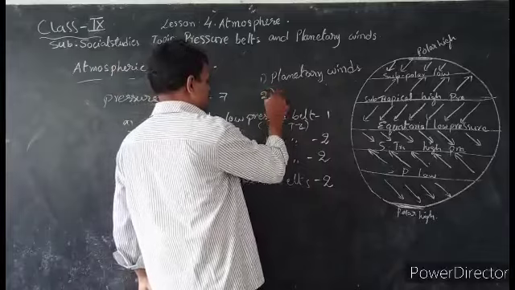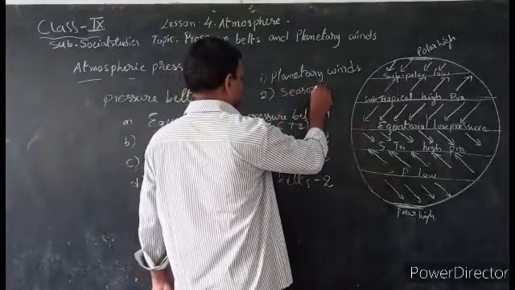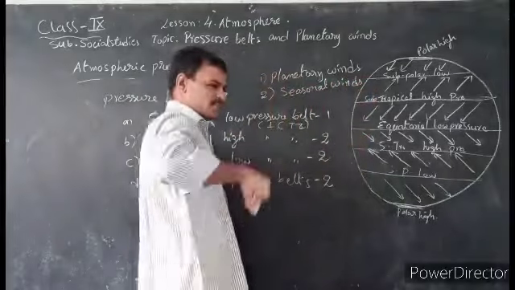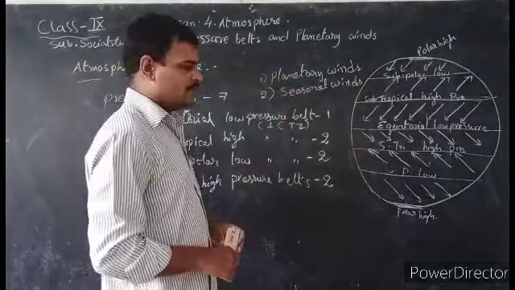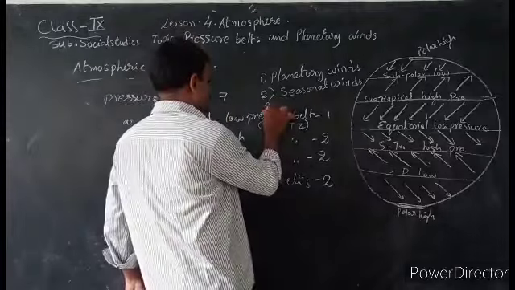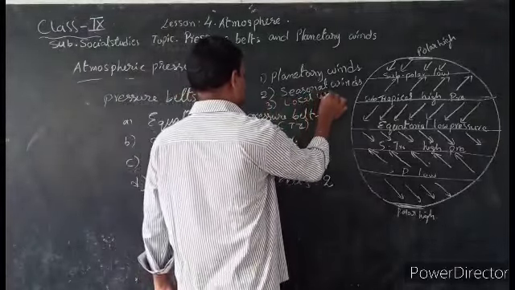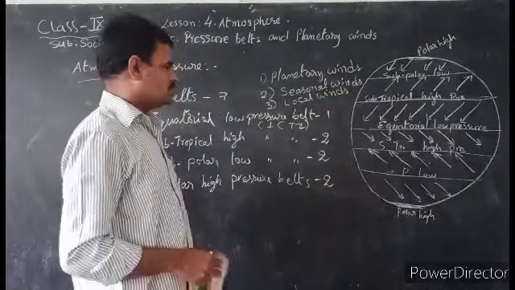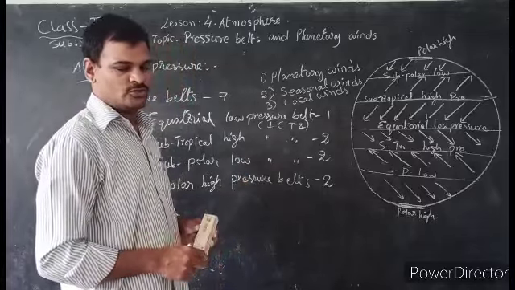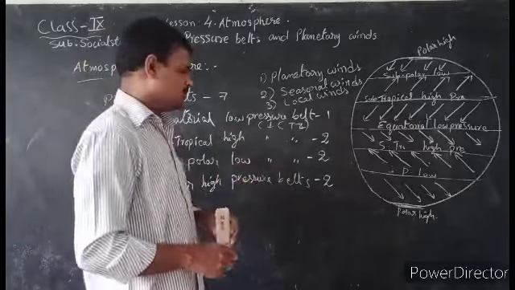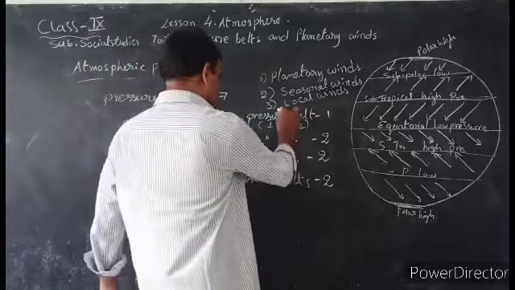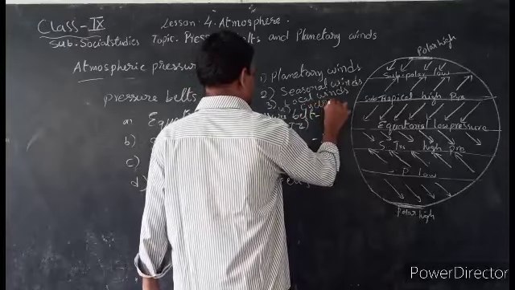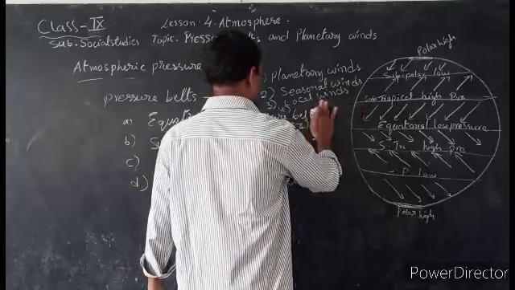The second wind type is seasonal winds. It means in some regions only and also in some seasons only we can see these winds. Example, monsoons. Third is local winds. Because of local weather changes, some winds are formed; that is local winds. Foehn, Chinook, Mistral, Bora, etc. Some are cold, some are hot winds. And the fourth one is cyclones, cyclonic winds. But actually these three are the main ones.